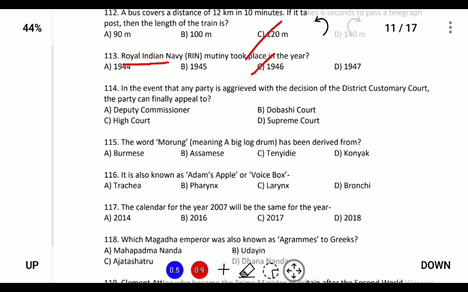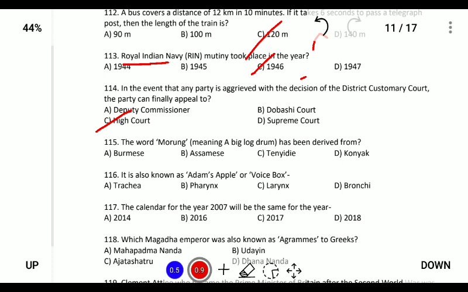Next, in the event that a party is aggrieved with the decision of the district customary court, the party can appeal to the next authority. The district customary court is a court that provides justice concerning our customary rights, and if the aggrieved party is not satisfied, they can approach a higher authority. Above it is only the high court, and above the high court we can approach the supreme court. So the answer is high court.